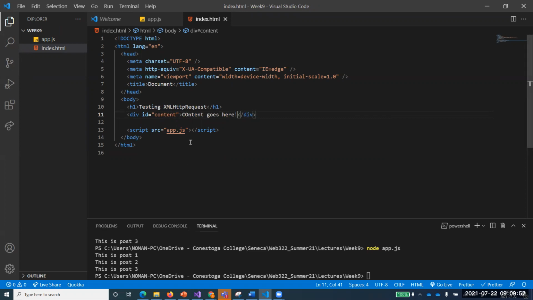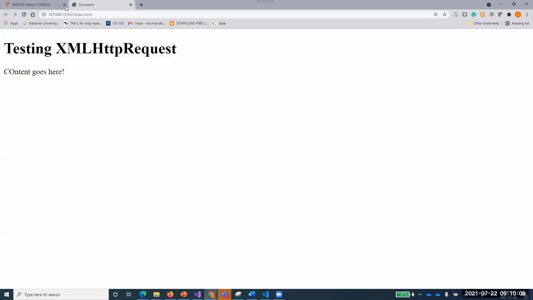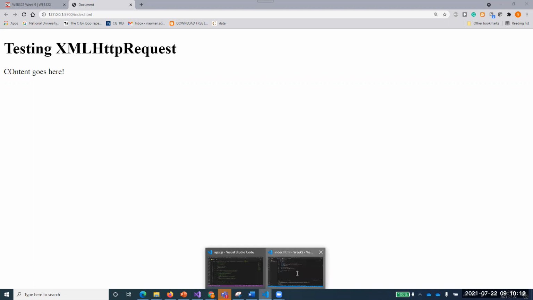Right, so I'll talk about this one. This is one HTML file, and if you want to run that, there are multiple ways. There is Live Server as well, if you have ever used that. So you can always look at that. Testing XML HTTP request, content goes here. I would like my contents to be coming over here, right?